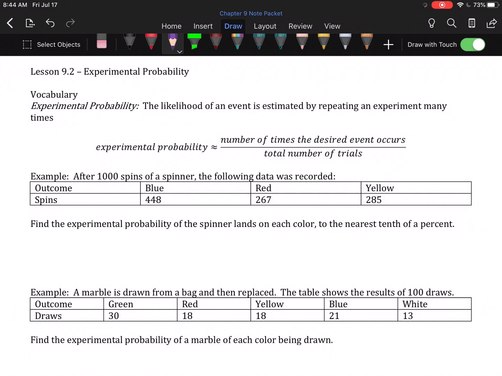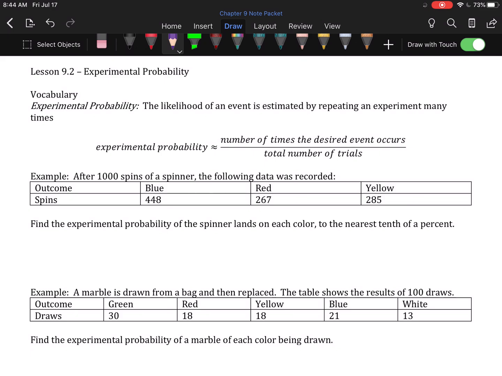We'll talk about experimental probability next. Experimental probability is the likelihood of an event being estimated thanks to a number of experiments being repeated. In other words, we're going to be given the results of an experiment, and we're going to use those to determine probability.